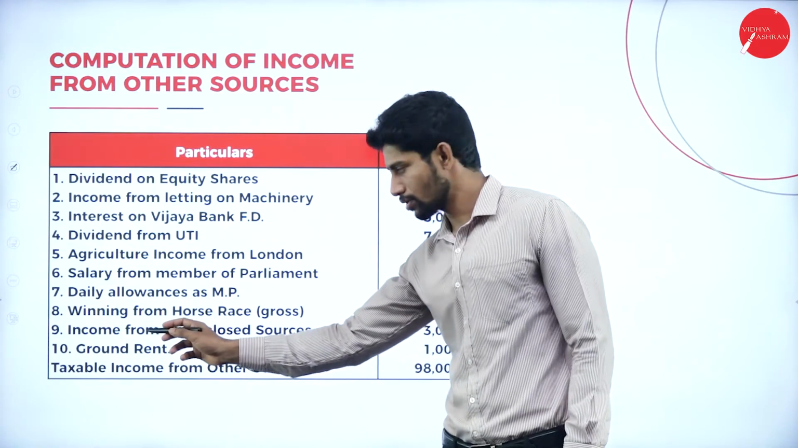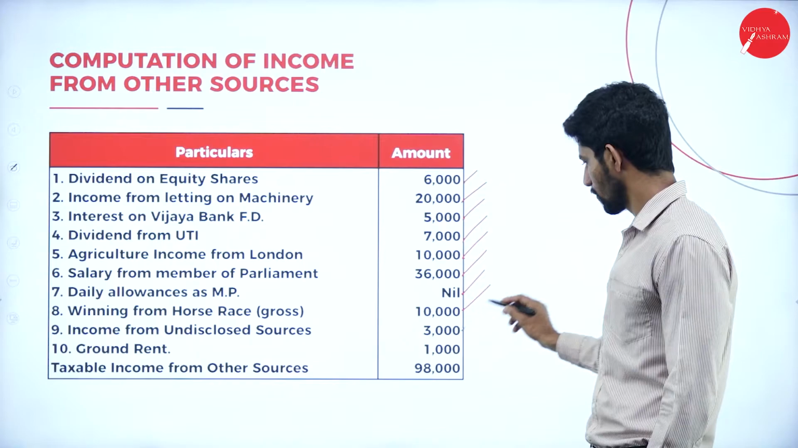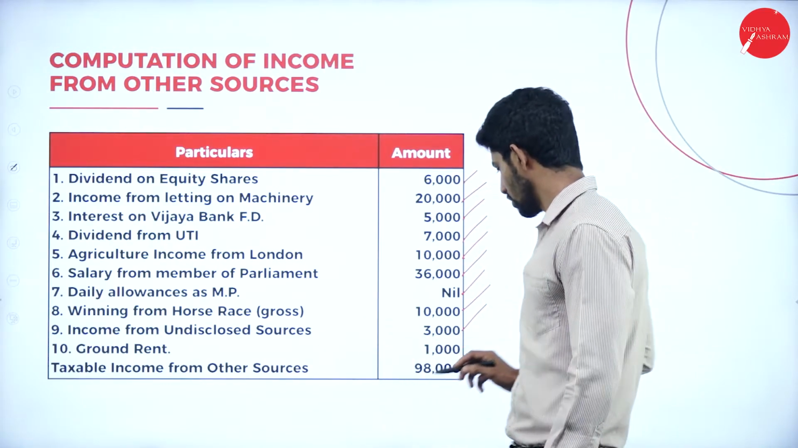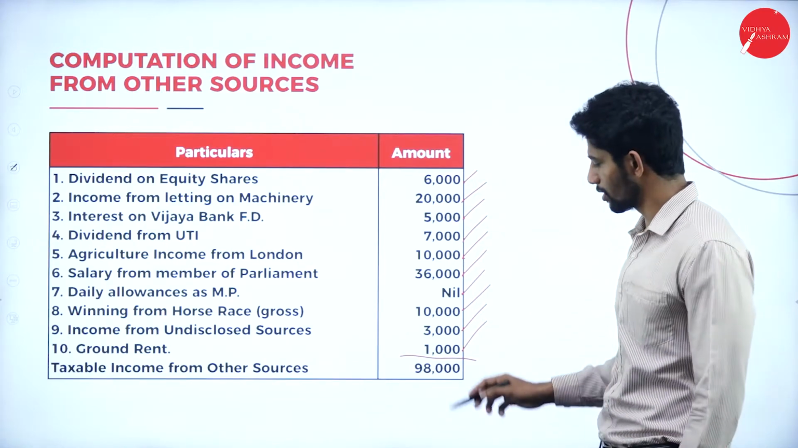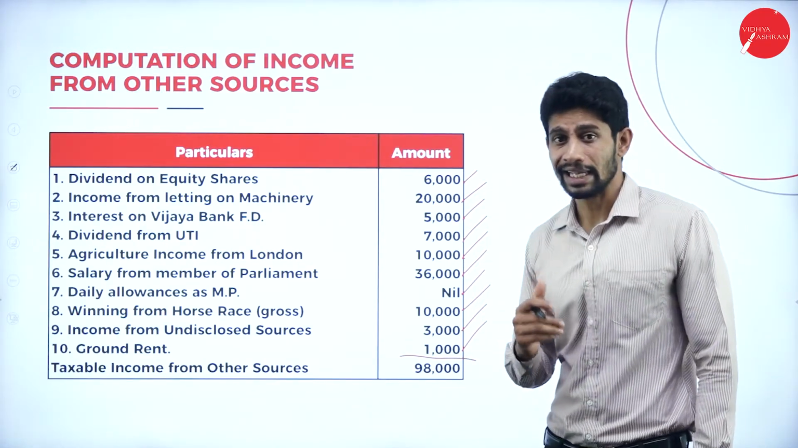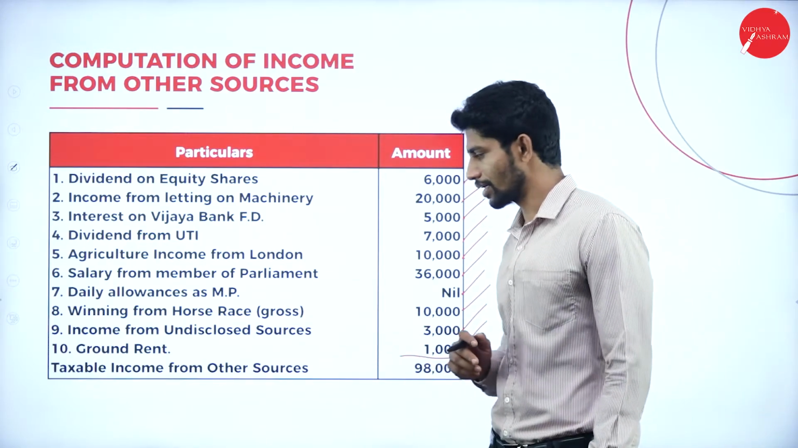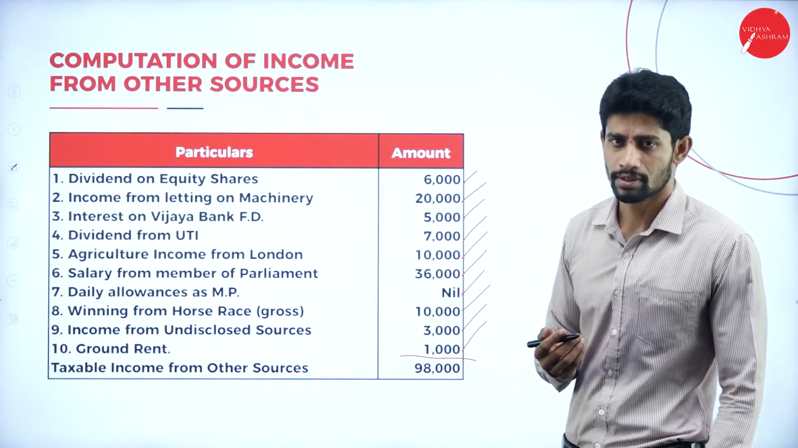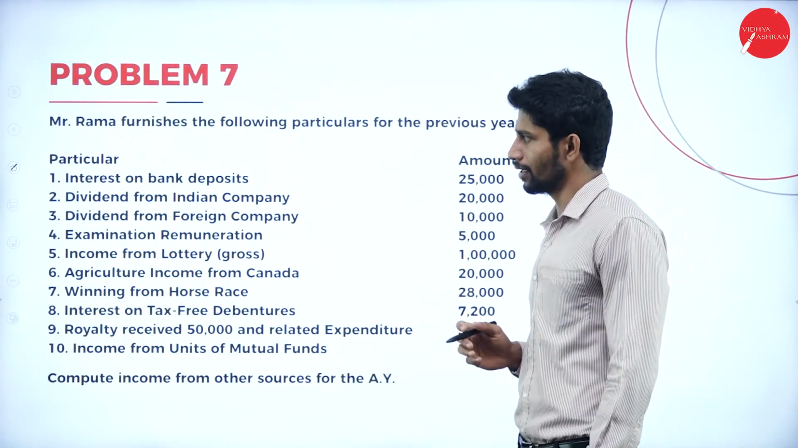Directly we can take the amount, 10,000. Next, income from undisclosed sources, 3,000. Ground rent, rupees 1,000. So if you total the value, how much you will get? You will get 98,000. So taxable income from other sources. So moving on to the next problem, problem number 7.